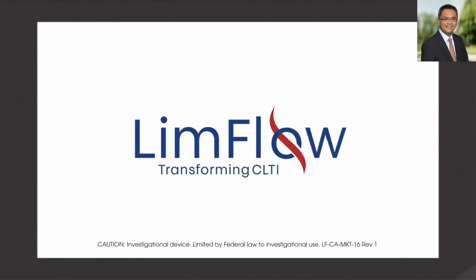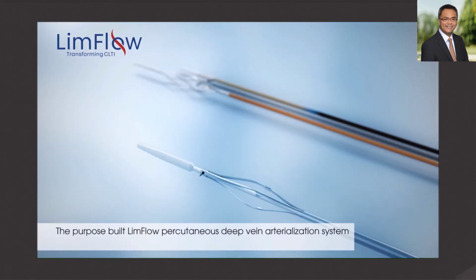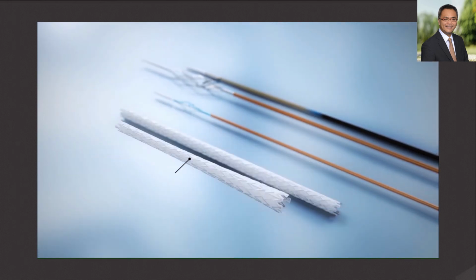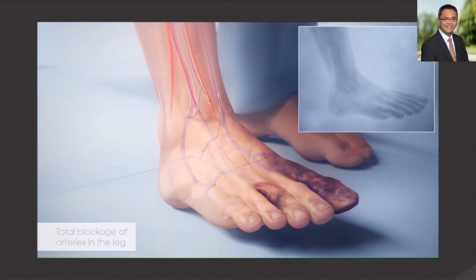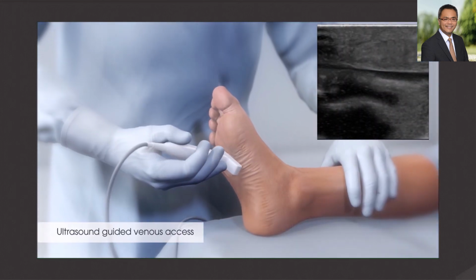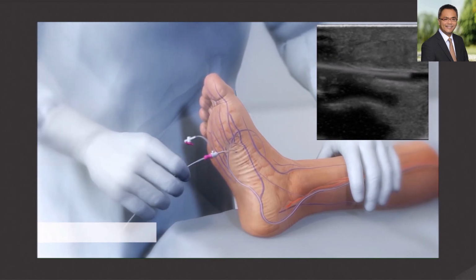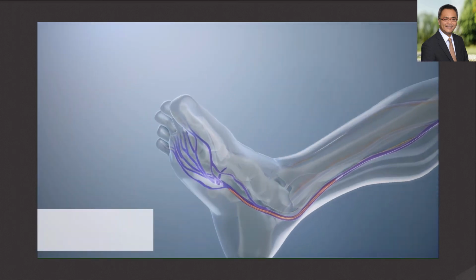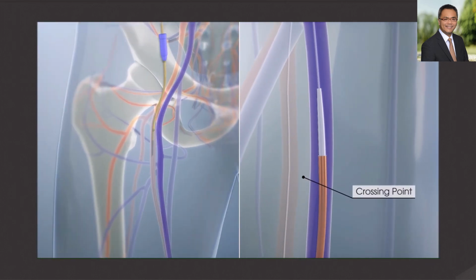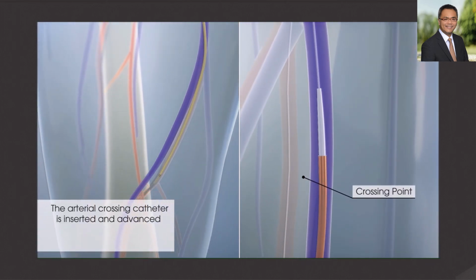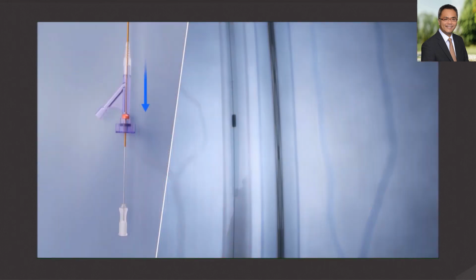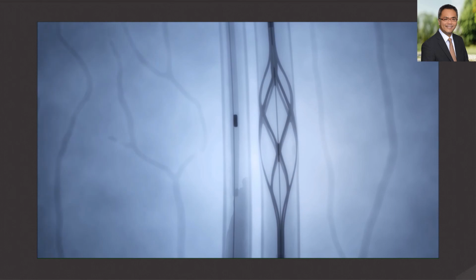Percutaneous DVA with the LimFlow device involves an arterial and venous catheter, a forward cutting valvulotome, and several stent grafts to perform the DVA. A patient with critical limb ischemia and desert foot can be perfused initially with a retrograde venous access with a 4 French catheter, passage of the 4 French catheter into the vein to the area of the crossing point, advancing a 6 French compatible catheter down to the area of the crossing point, orientation of both of them,